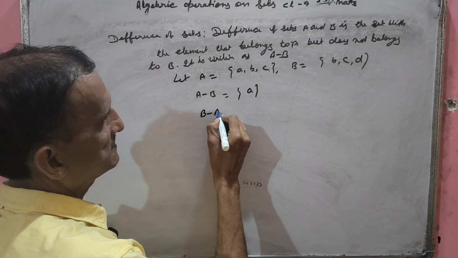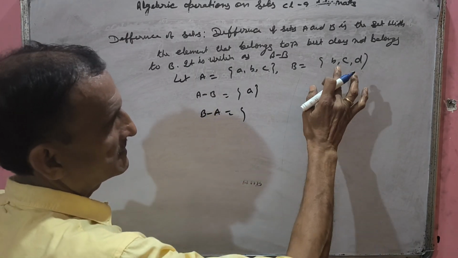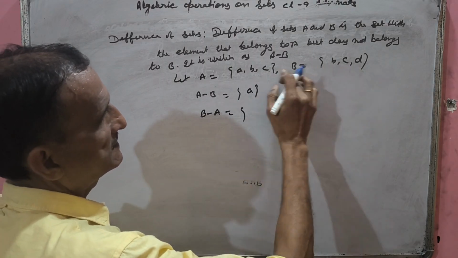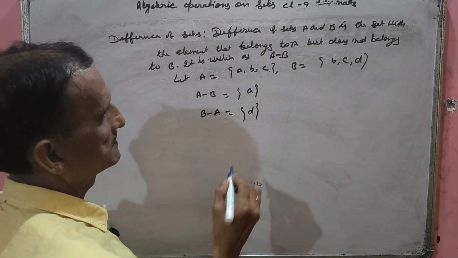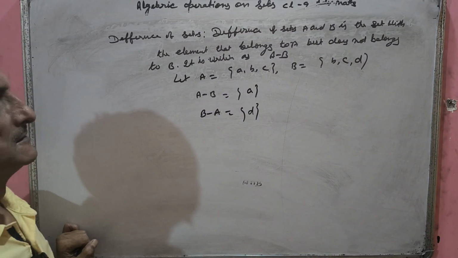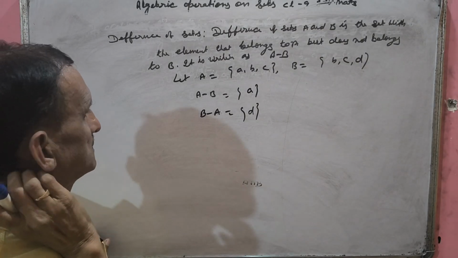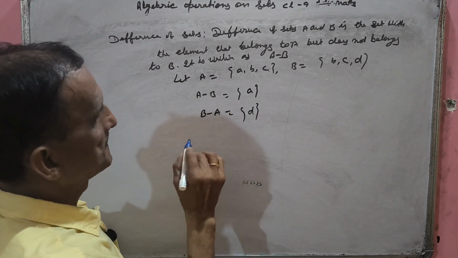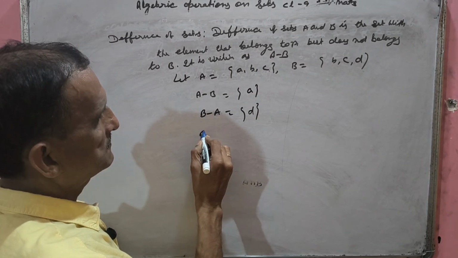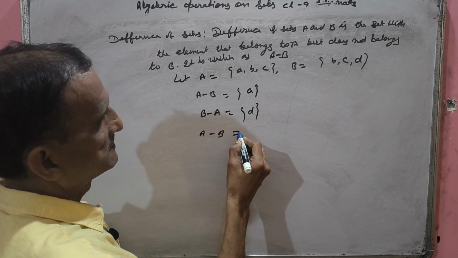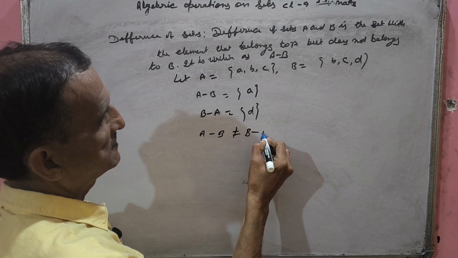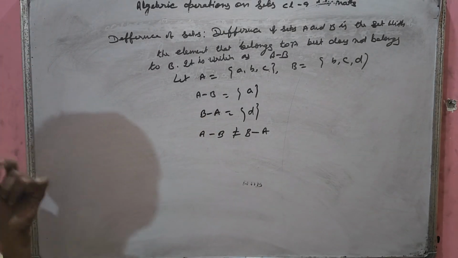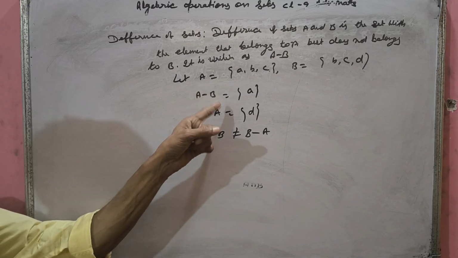Similarly, you can have B minus A also. How will you read it? What elements of B are not in A? B, C is here, but D is not here. Can you understand? What elements of A are not in B is called A minus B. What elements of B are not in A is called B minus A. You see, difference of sets is not commutative. Difference of sets is not commutative. Okay, this is the example.